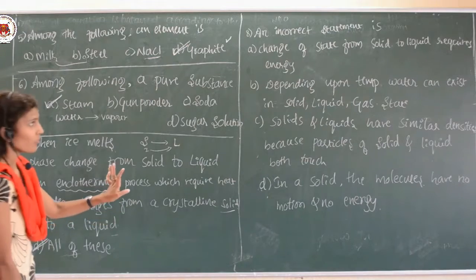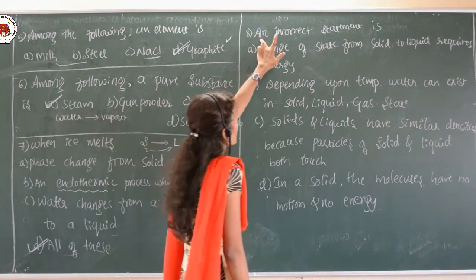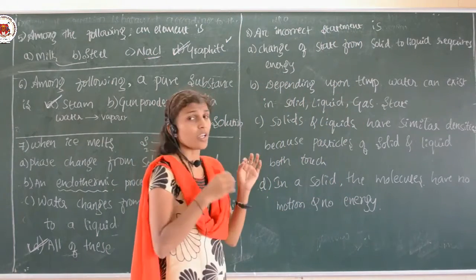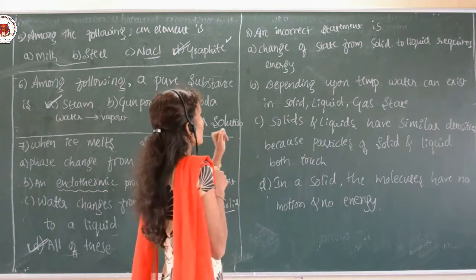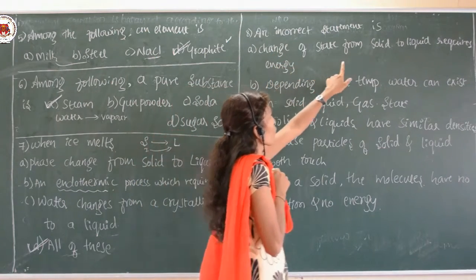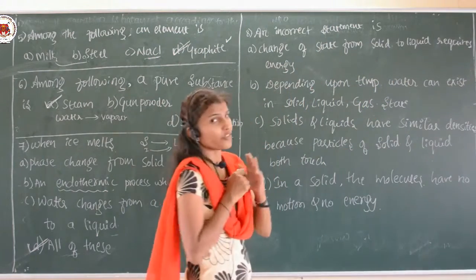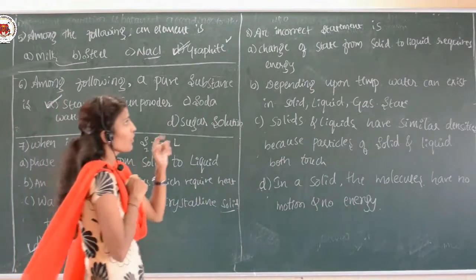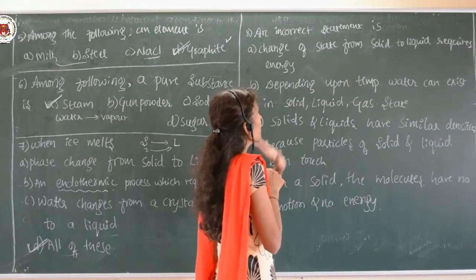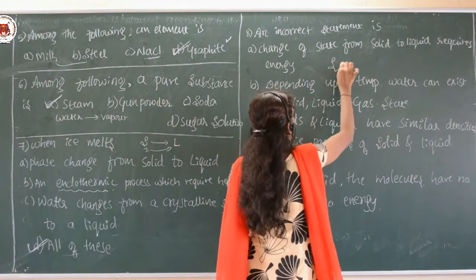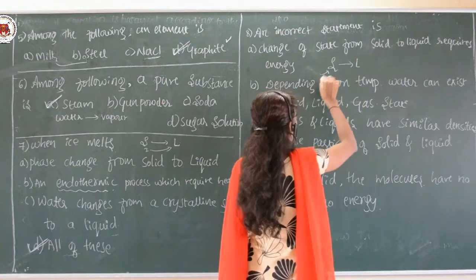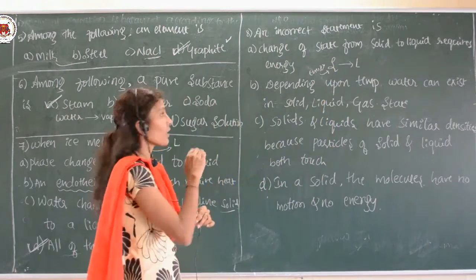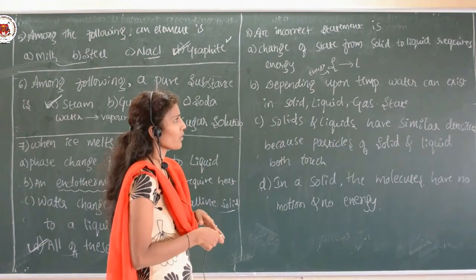Okay, you understood. Next, here an incorrect statement. They have given certain statements, in that we have to find out which is not correct. So, here change of a state from solid to liquid requires energy. Just now I said, whenever the solid converts to liquid it requires the energy. Suppose solid is getting converted into liquid, definitely we have to give certain sort of energy in the form of heat or any other thing, certainly energy must be given. So, that is correct.